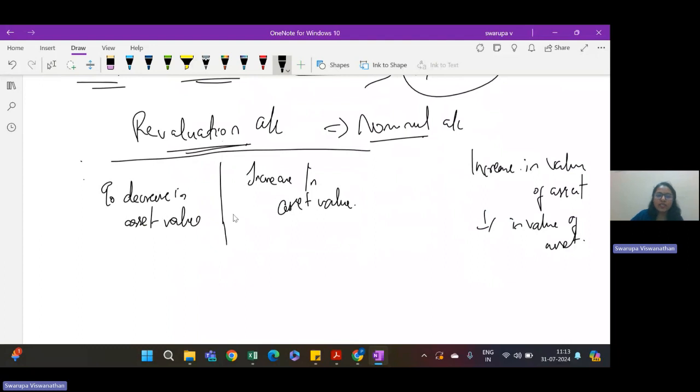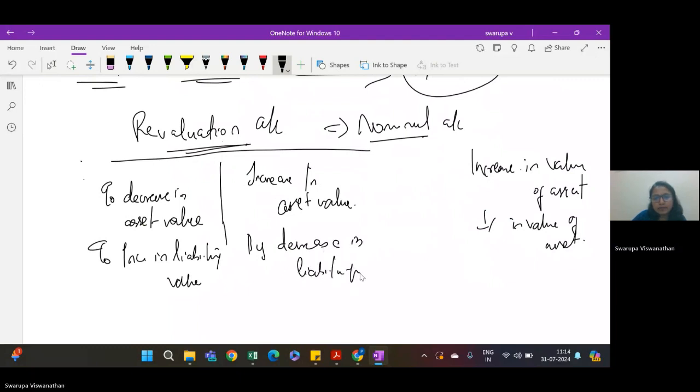For liabilities, it is the direct opposite: increase in liability value and decrease in liability value are treated the reverse way. This you can remember. It will be easy for you to solve sums in the exam. You can remember what has to be debited and what has to be credited in the revaluation account.